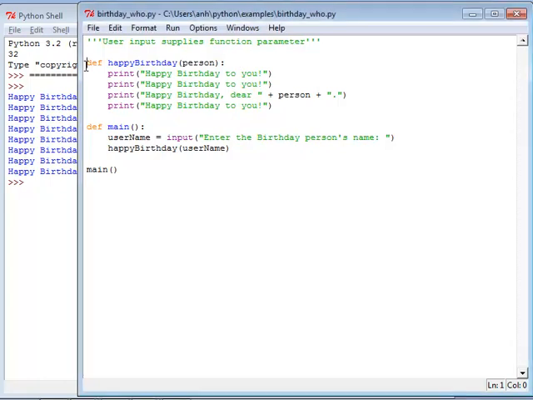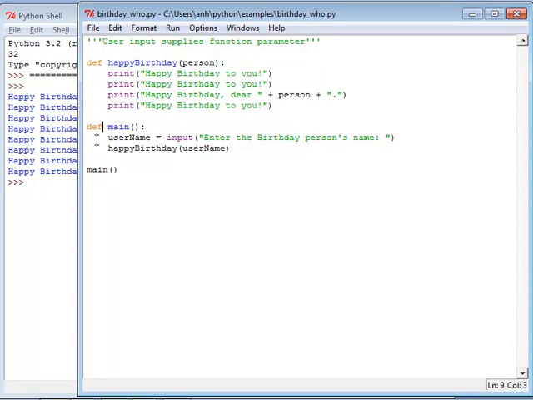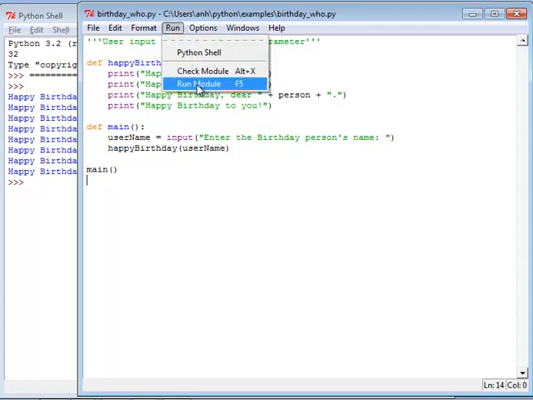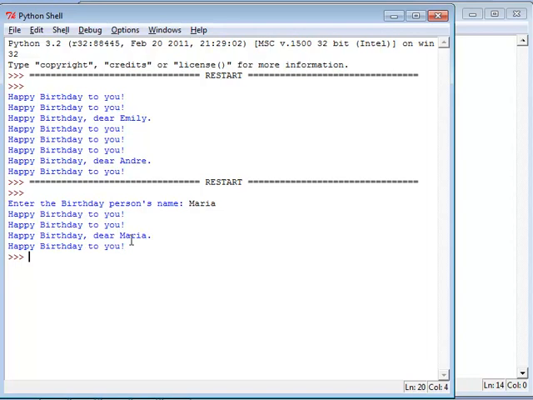So I've just copied the definition here of happy birthday, but now in my main program I have an input statement asking for the name of the person you're going to sing happy birthday to, called username, and then we have the call for that particular string. So now this program behaves differently depending on what you put into it. We can run it real quickly. So we can sing happy birthday to Maria. And there we have dear Maria.